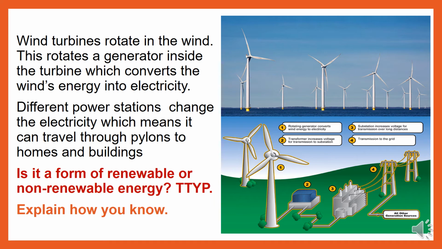Here we have wind turbines. Wind turbines rotate in the wind. This rotates a generator inside the turbine which converts the wind's energy into electricity. Different power stations change the electricity, which means it can travel through pylons to homes and also to buildings. Have a look at the diagram on the bottom right. Is it a form of renewable or non-renewable energy? Pause the slideshow here, brainstorm your ideas, or talk to the people who are near you.